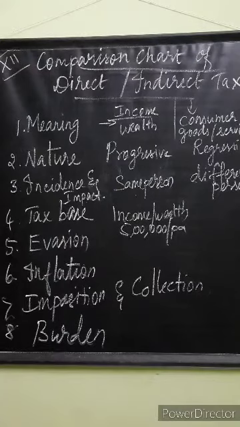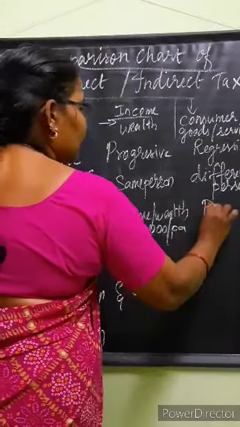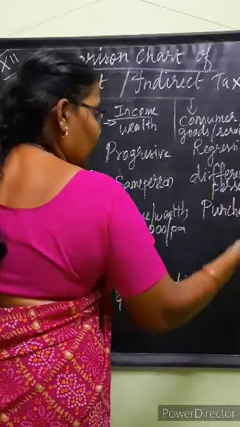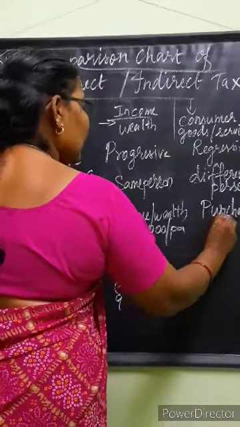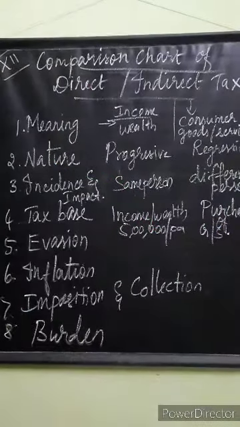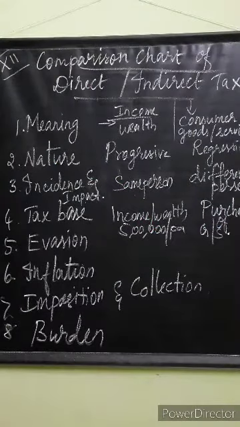So it has an exemption limit. But here, the base is purchase, manufacture of goods and provision of services. So the tax base is the purchase of goods and services, isn't it? If we buy more, we have to pay more. If we buy less, we have to pay less.